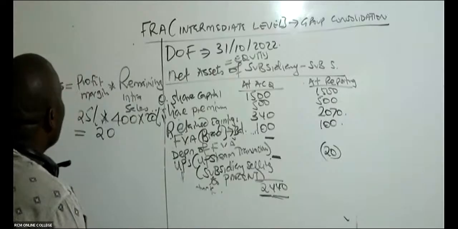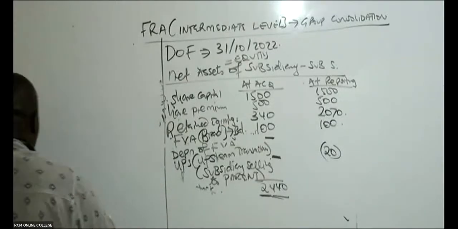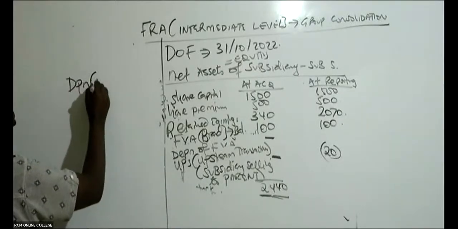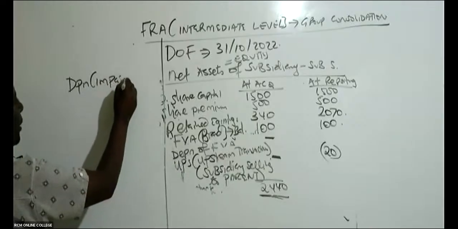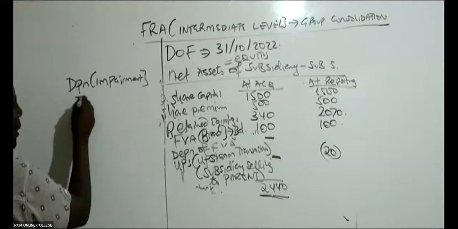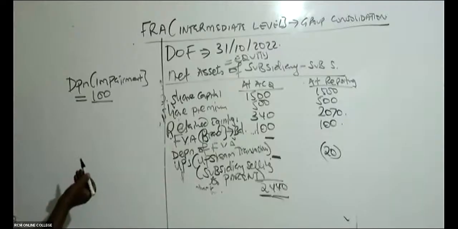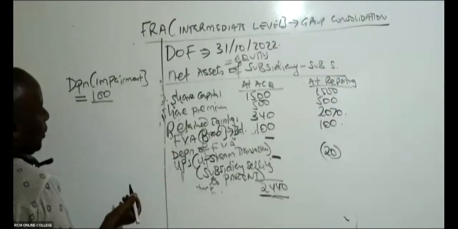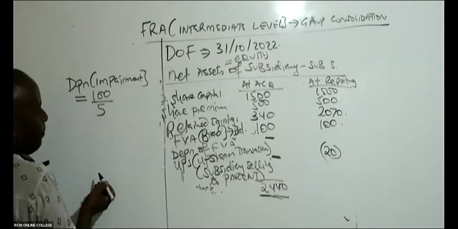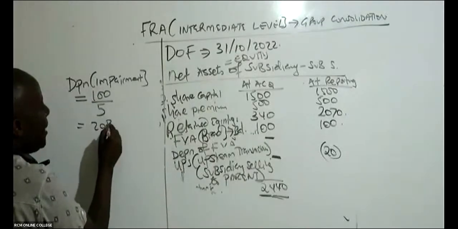So the only thing that I need to do is to ascertain the depreciation or impairment in this case, because this is a brand name, an intangible asset, impairment. How do I get this? I will take 100, I divide this by the number of useful years. And they have told me that the remaining useful years were 5. So this gives me 20 per year.